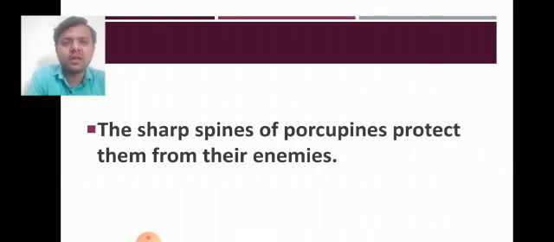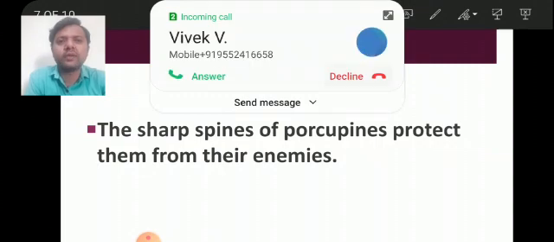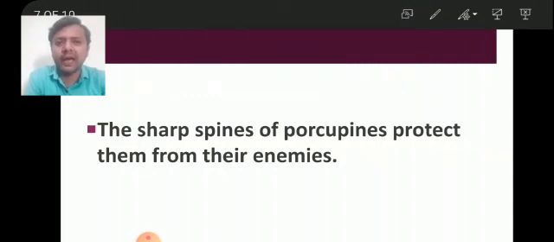Now we will see camouflaging. Some of the animals camouflage. They change their color. They merge with the surroundings.